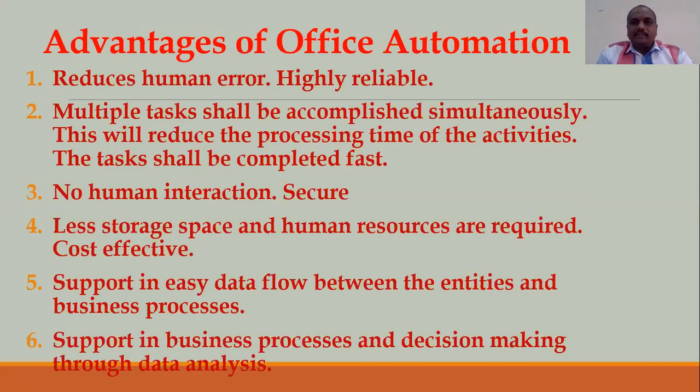Now we are going to discuss the advantages of office automation. This is highly reliable because it reduces human error, because everything is done through the electronic system. So the possibility of human error is significantly reduced.